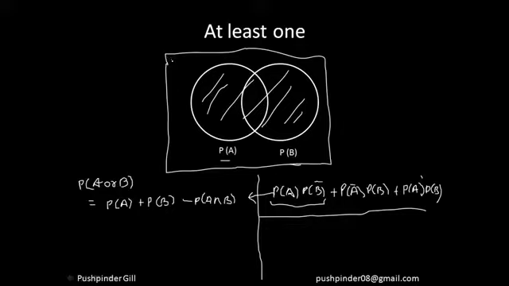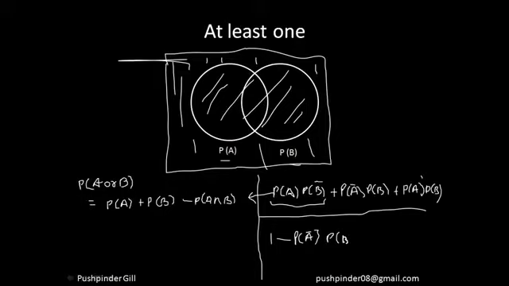That will give me this complete universe, right? And if I subtract that from one, that means either at least one of them happens or both of them don't happen. So I can calculate it as 1 minus the probability of event A not happening and the probability of event B not happening. So this is an even smarter way to do that, right?